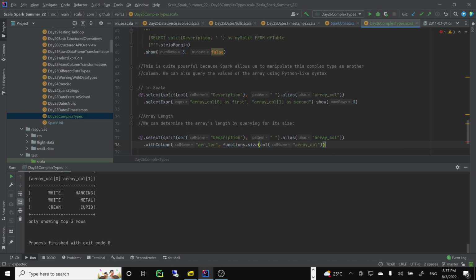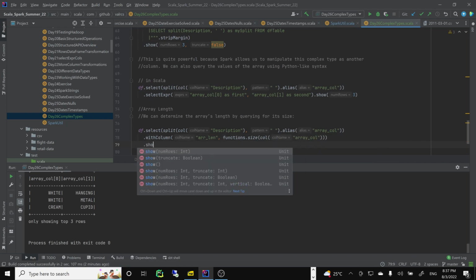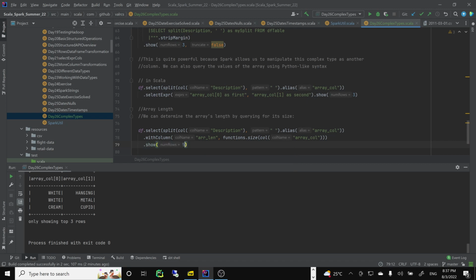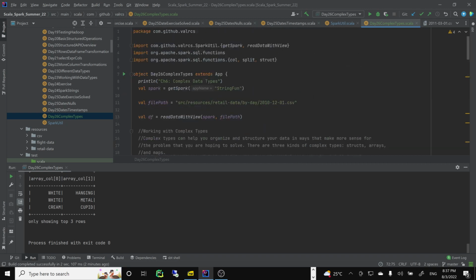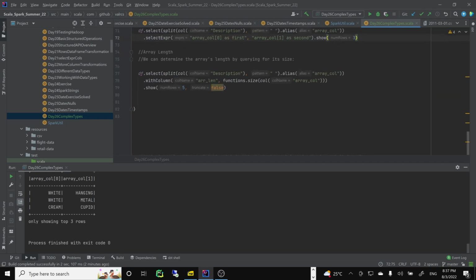Okay, that looks okay. 1 2 3 4, one more, right? And then let's do show 5 truncate false, right? Okay. Let's see. So function size, of course, this means it imported list. Again, that's why, because size, of course, is an extremely common name, right?